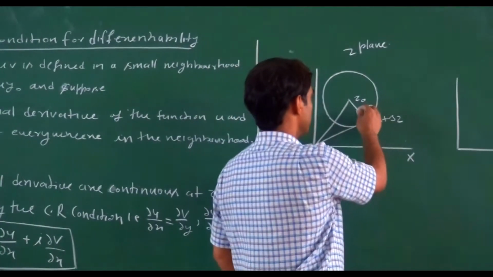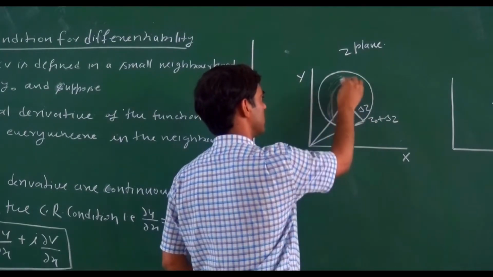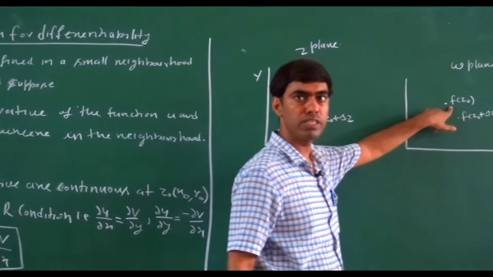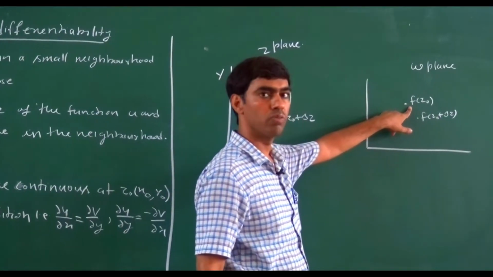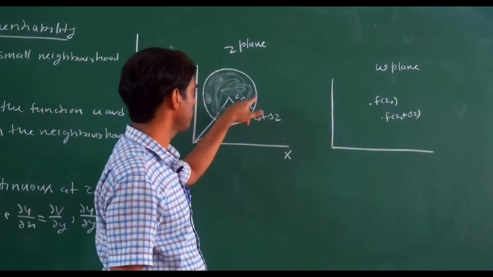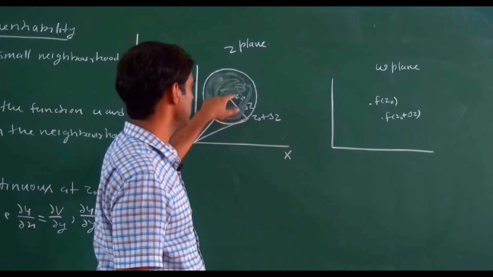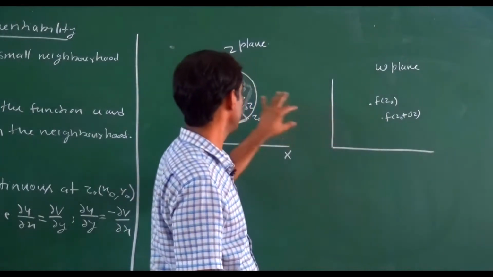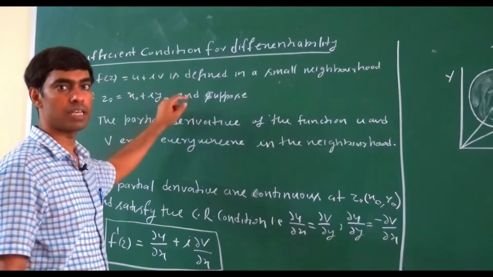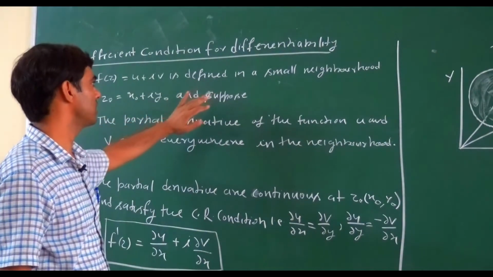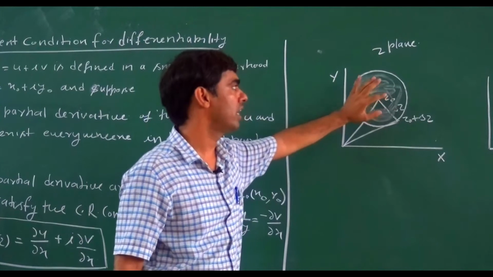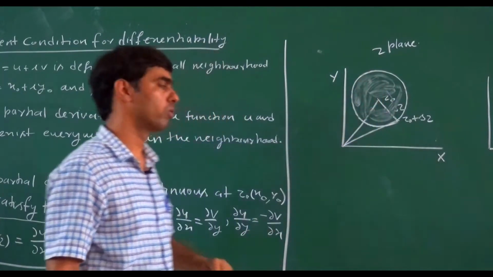It means the function must be defined in this neighborhood. Otherwise, we are unable to approach from any path in this neighborhood. This is the meaning of the first line: f(z) = u + iv is defined in a small neighborhood of z0. f(z) is defined in the whole neighborhood.